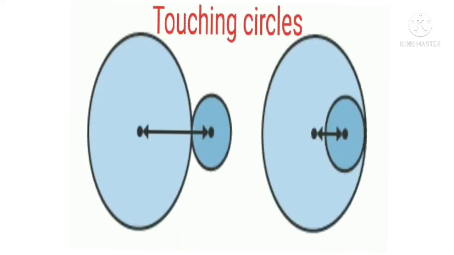That is two circles. See that these two circles are touching. This is the only one point of contact. That is a common point of contact. See, this is the point. This is the common point of contact of the two circles, that is a touching circle. See here, this is the common point of contact.